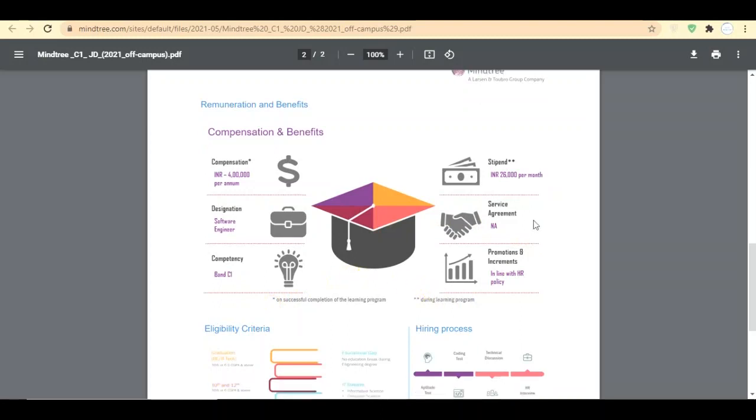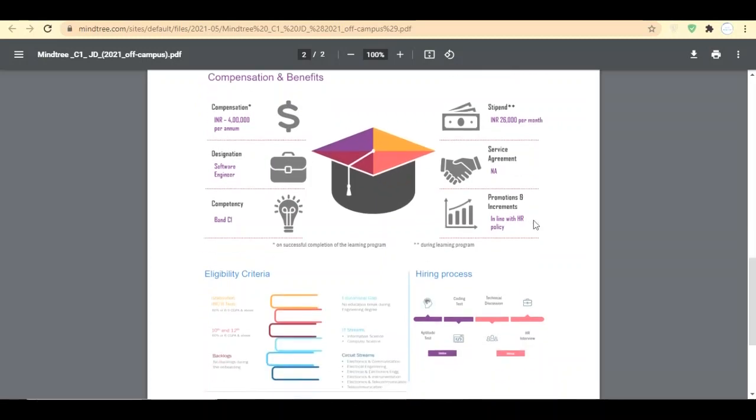There is no service agreement, whereas many companies have a minimum 1 year service agreement. Mindtree is not giving any kind of service agreement. About the promotions and increments, you will know more when you join Mindtree.